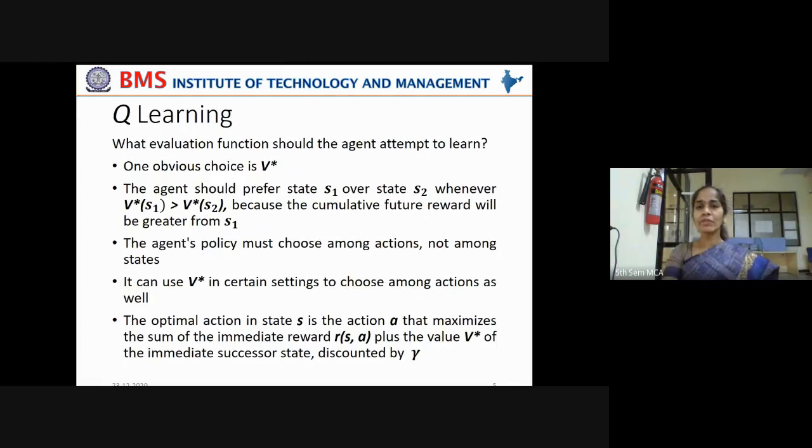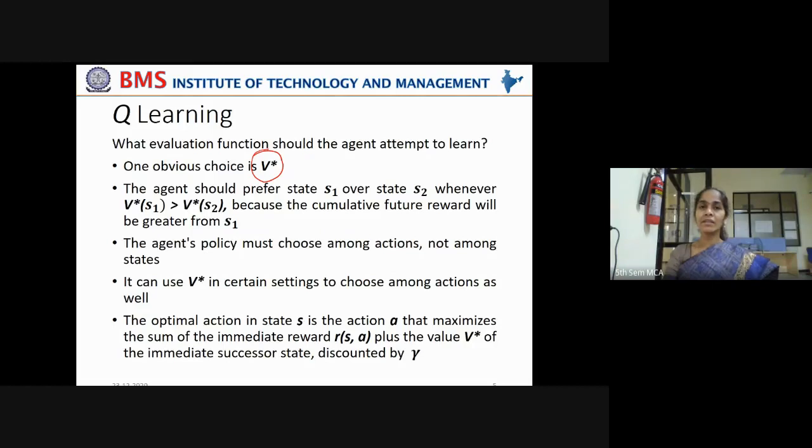Now, what evaluation function should the agent attempt to learn? One obvious choice is calculating V star. What is V star? The value of the rewards accumulated. We are representing that with V star. Initially we call it V, but why V star?